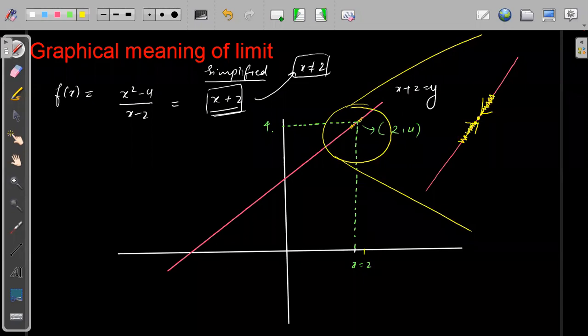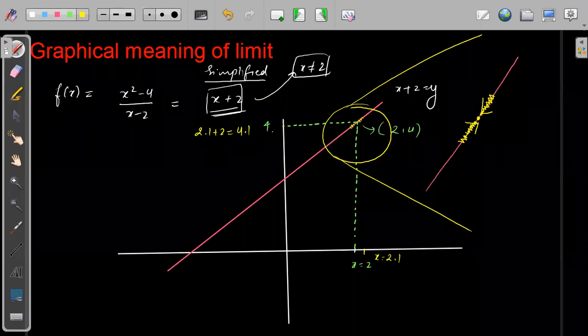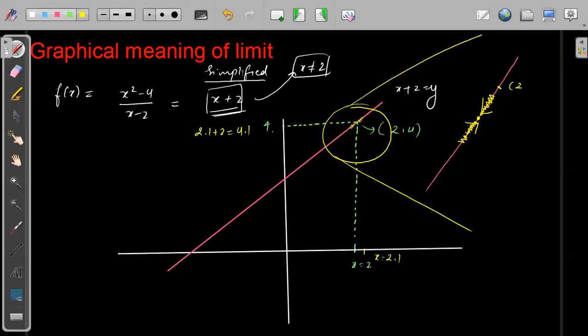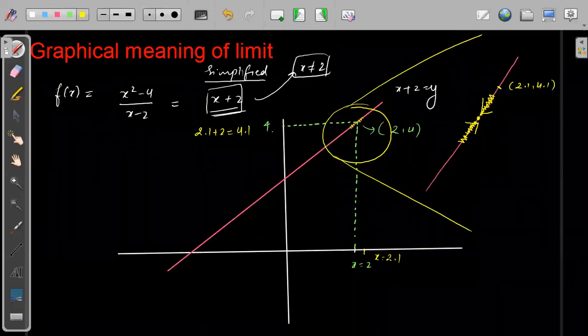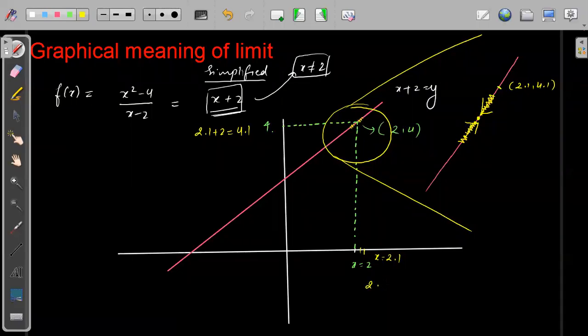Suppose I take x equal to 2.1 and substitute here. It becomes 2.1 plus 2, so 4.1. So this point is 2.1 comma 4.1. Now let's take a point closer to 2, say 2.01.